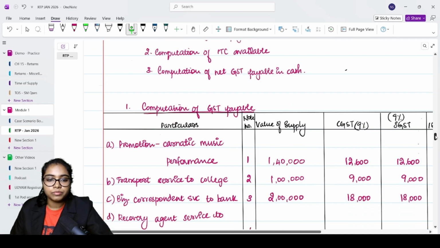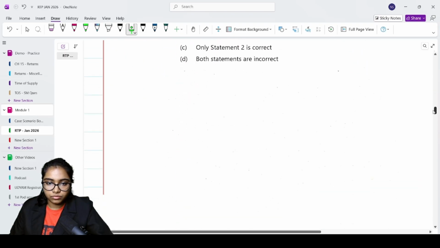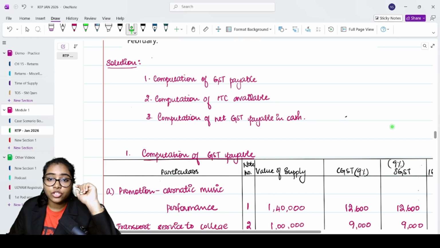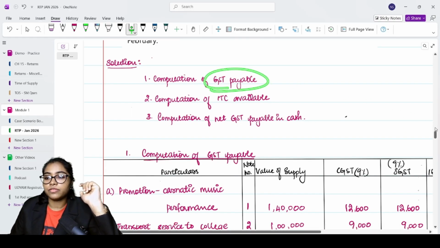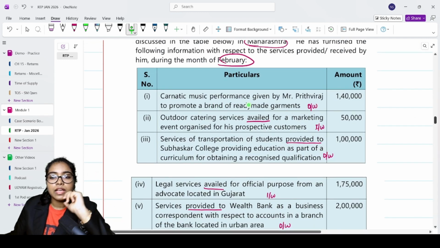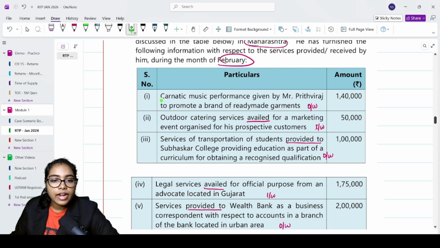Can we begin now? First we'll go through the outward supplies because we are calculating computation of GST payable first. Alright, so for that only outward supply. What are the outward supplies? We've already classified it. Carnatic music performance. So Carnatic music performance is classical form. So you know for classical form, if it is up to 1.5 lakh, it is exempt.